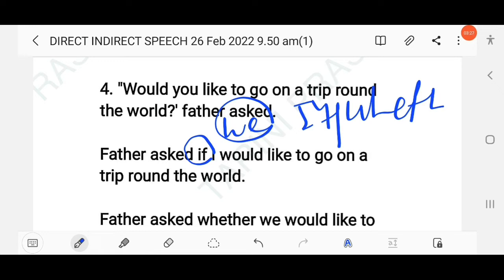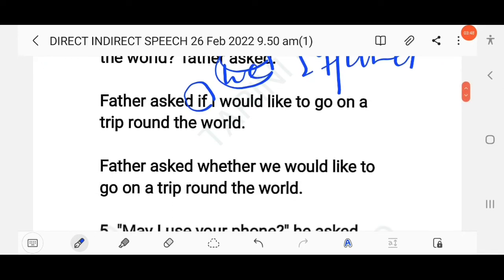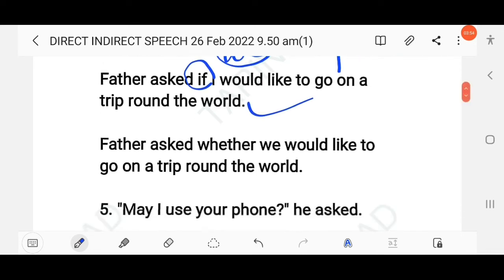So here the tense will remain unchanged. As here the tense is written in past modal, so there will be no changes in the tense while changing direct into indirect. As here the reporting verb is in the simple past tense, asked, and the reported verb is also modal past, so there will be no changes. So here you have to write father asked if we would like to, or I would like to go on a trip around the world. So here if or whether both can be accepted here.